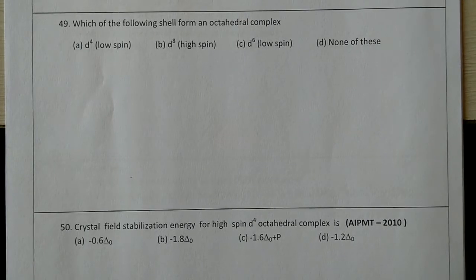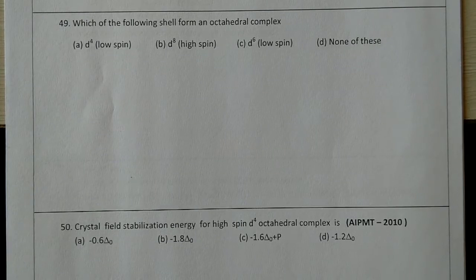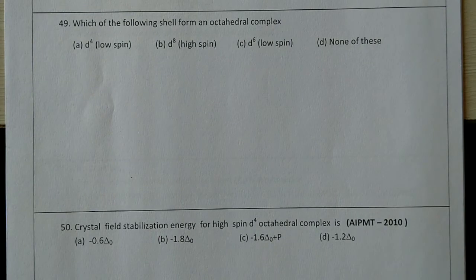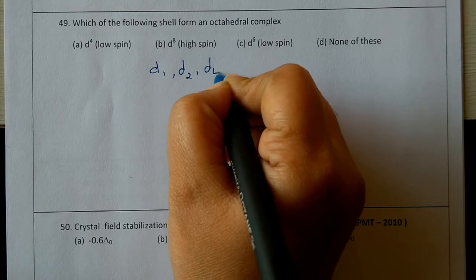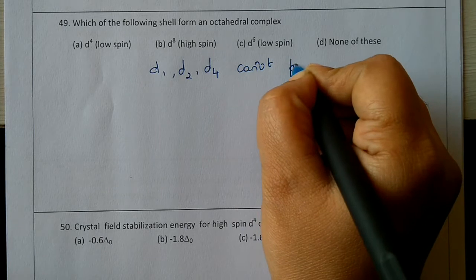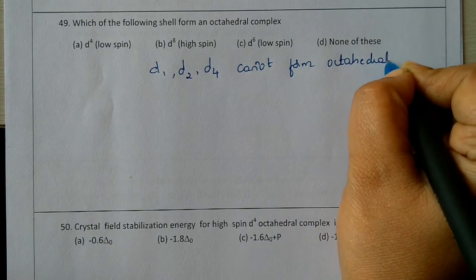Which of the following shall form an octahedral complex? So we have been given a few combinations there: d4 low spin, d8 high spin, d6 low spin, and none of these. If the octahedral complex is concerned, d1, d2 and d4 cannot form octahedral complexes.